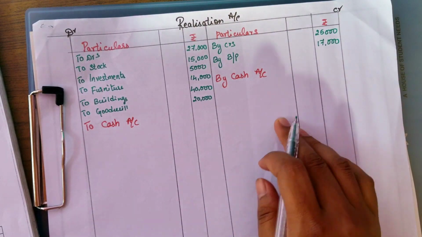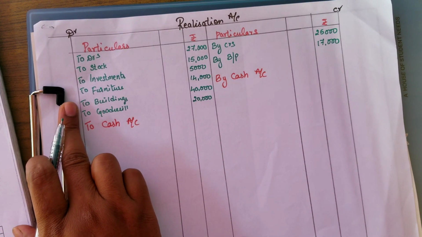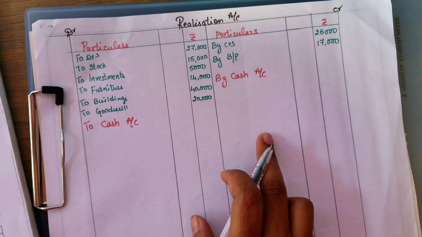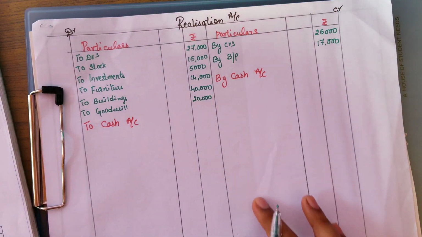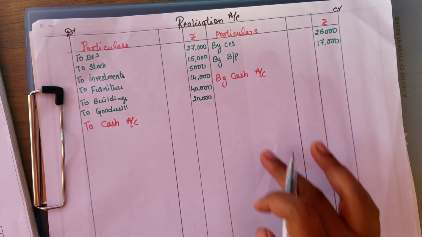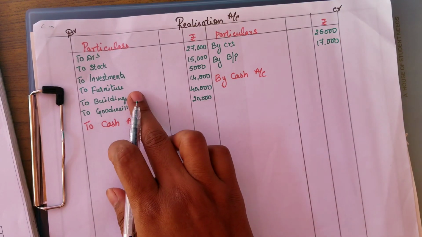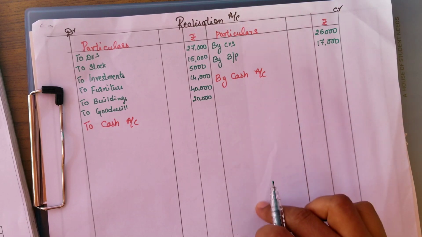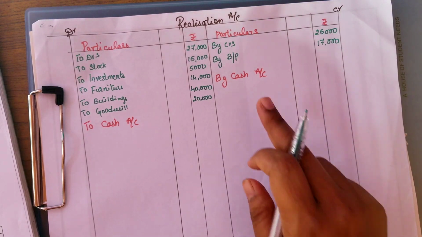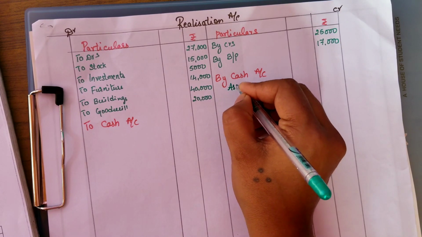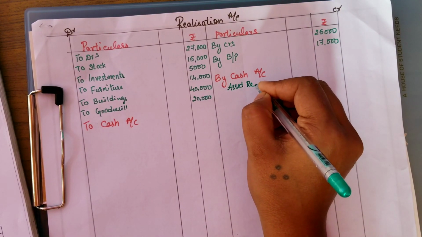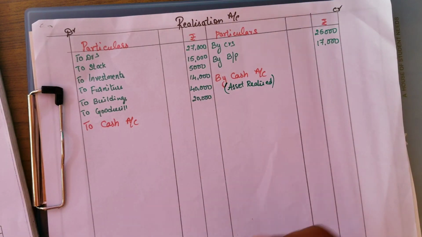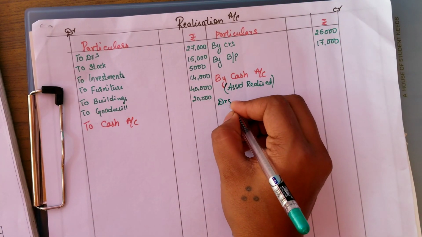So first, here assets are written at the book value. Opposite to that we will write the assets realized, that is, adjustments related to assets will be written on this credit side, opposite to the book value of assets. First we will write the assets realized. What are the assets realized? We are going to write it here. So the first asset realized is debtors.